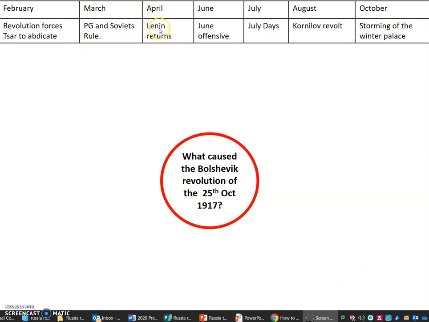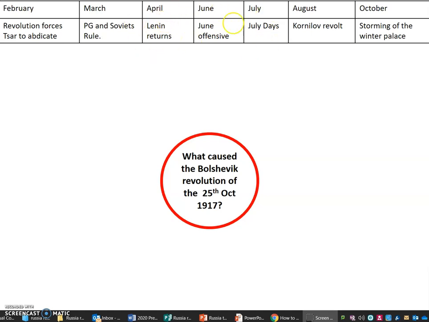In April, Lenin returned from Switzerland, arriving at Finland train station, and he started to garner more support for the Bolsheviks through his Peace, Bread and Land speech and his April theses, which really put together his promises to the people.